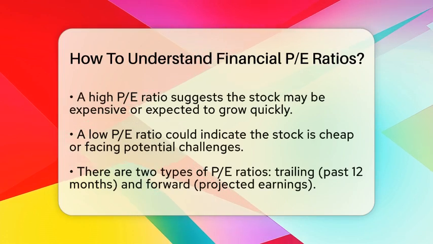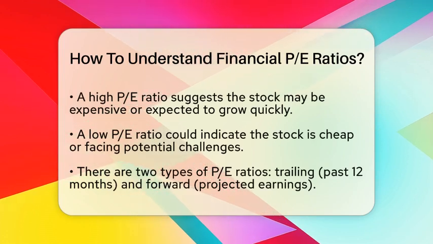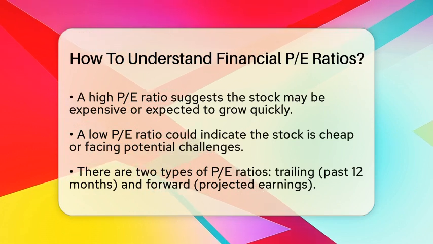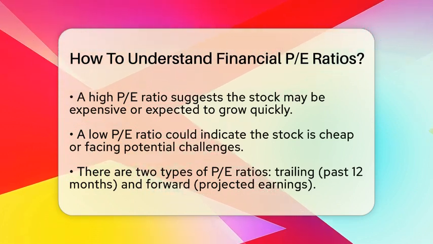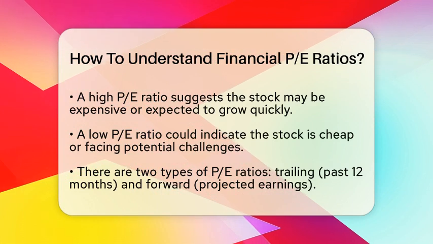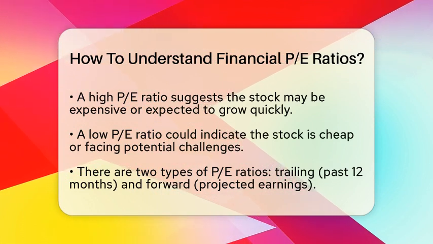A high PE ratio might mean the stock is expensive or that investors expect the company to grow fast in the future. A low PE ratio could mean the stock is cheap or that the company might face challenges ahead.